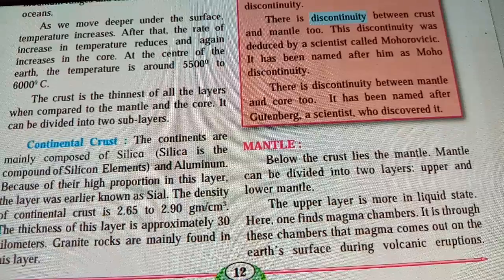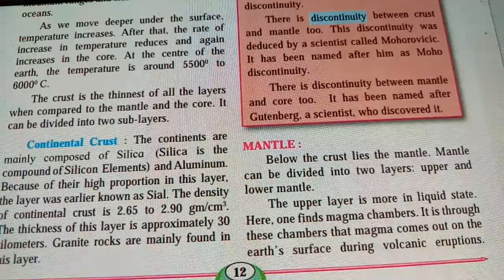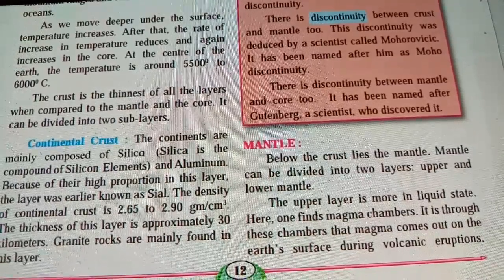So different materials you will find on the continental crust when the lava is moving through approximately 30 kilometers, and over there different rocks have been formed.